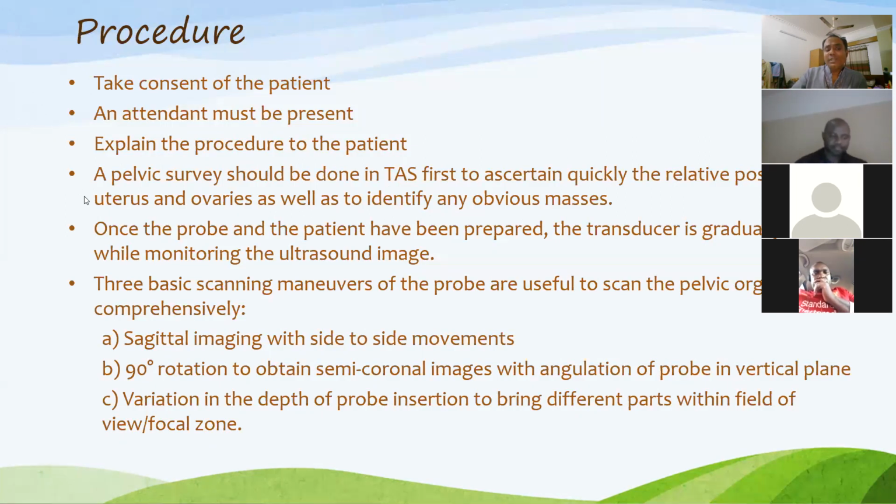These things can be identified by transabdominal sonography. So it is a protocol to do a transabdominal sonography before going for TVS ultrasound.